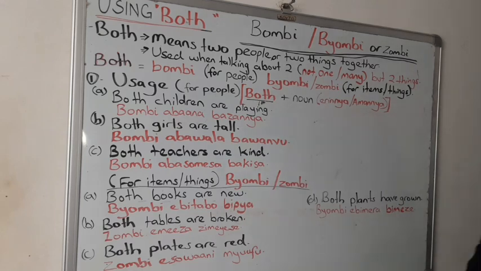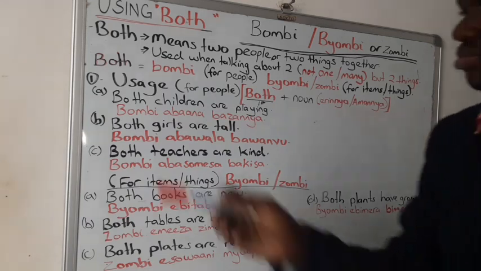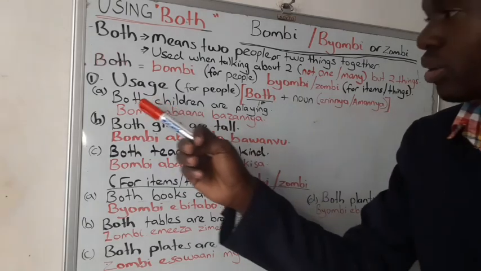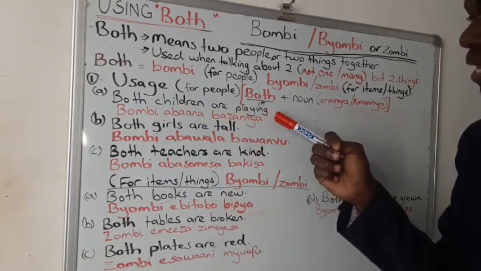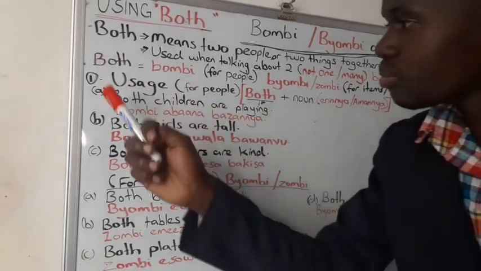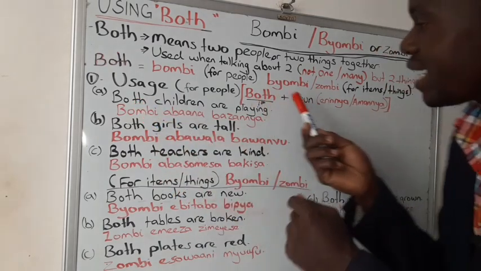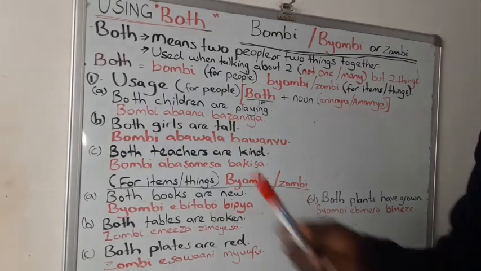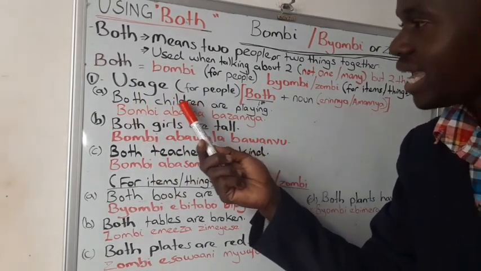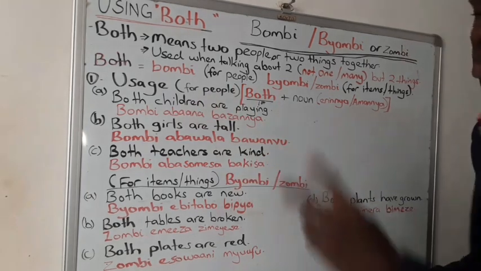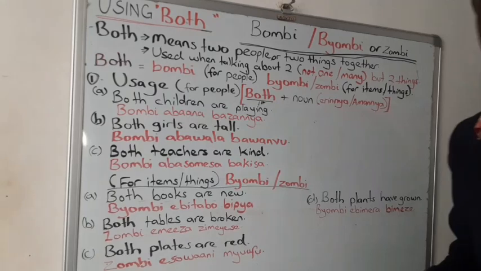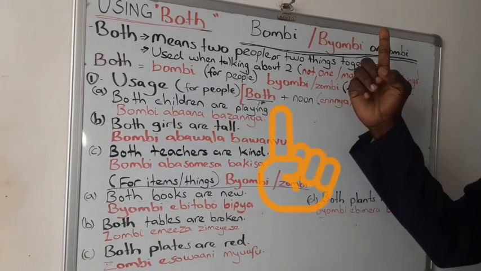Okay, so example one, for people, or when we're talking about people and using the word both, we can say, can you read for me? Good. It reads, both children are playing. So a point to note, you start with both, followed by noun, ly'erinnya ly'oboyogerako mu sentence, oba abantu bayagala okwogerako mu sentence. So otandika both, followed by erinnya, omala erinnya, n'oyokogamba. Since you're talking about two, we use this word are. Ndowooza twalaba how to use are and is. If you didn't watch that video, you can view this video above.